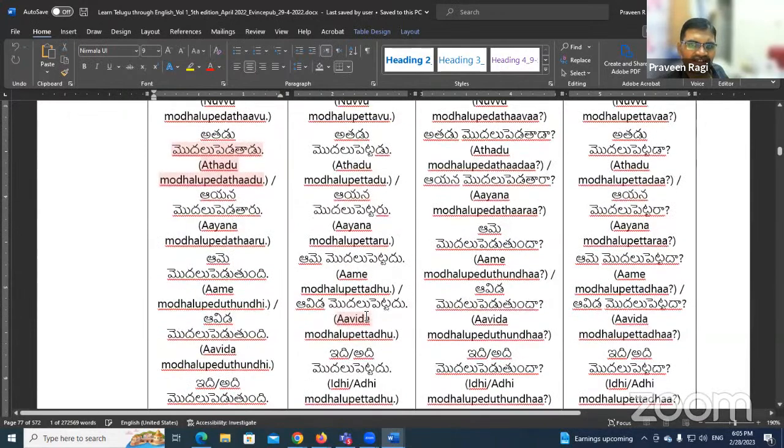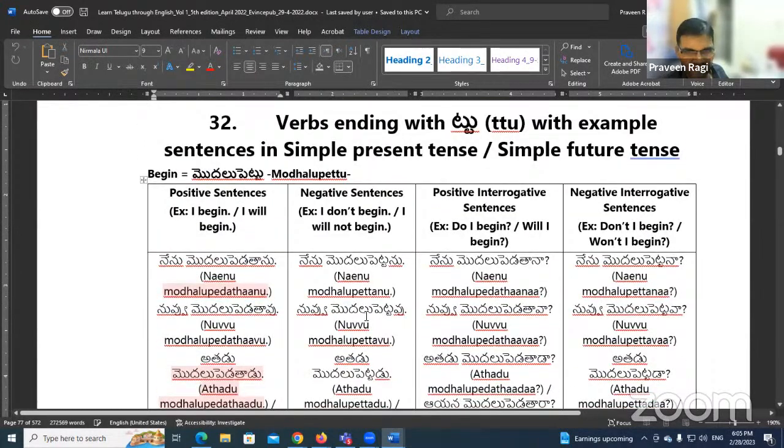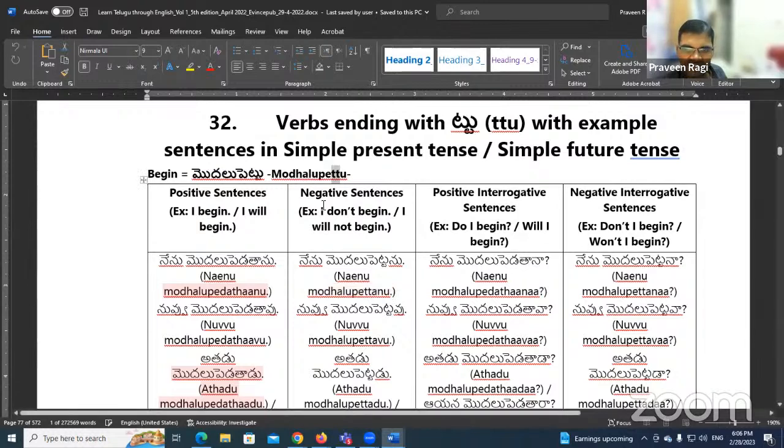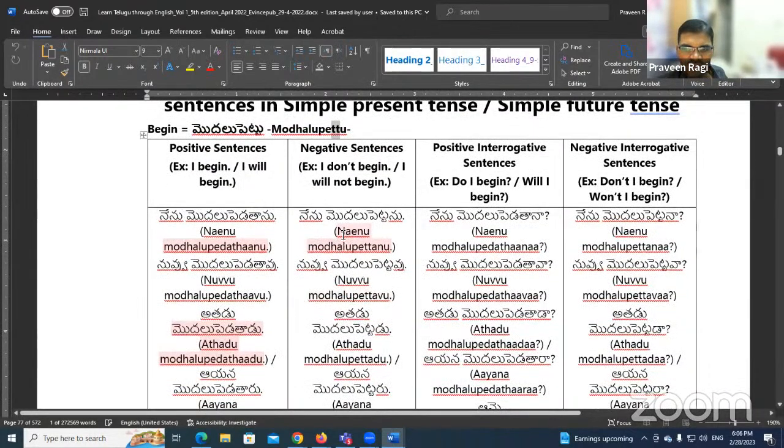So these are the sentences like I will begin, or he will begin, she will begin, Andy. Now let's see how we conjugate a negative sentence, for example, I don't begin or I will not begin. For this we change like this: నేను మొదలు పెట్టను. See, here the ending tu is becoming tanu. Whenever you have a new verb ending with tu in the negative form, you need to say tanu at the ending. Then the ending will change according to the personal pronoun.